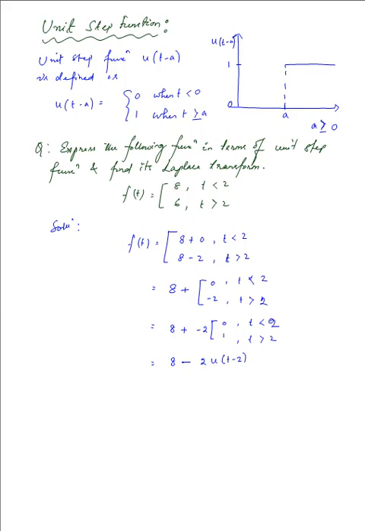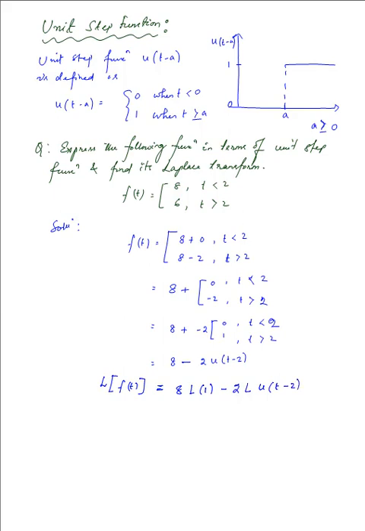Now the Laplace transform would be, for the left hand side we have Laplace transform of f of t, that is equal to 8 times the Laplace transform of 1, because that is 8 into 1, and then we have minus 2 times of the Laplace transform of the step function, which is u of t minus 2.